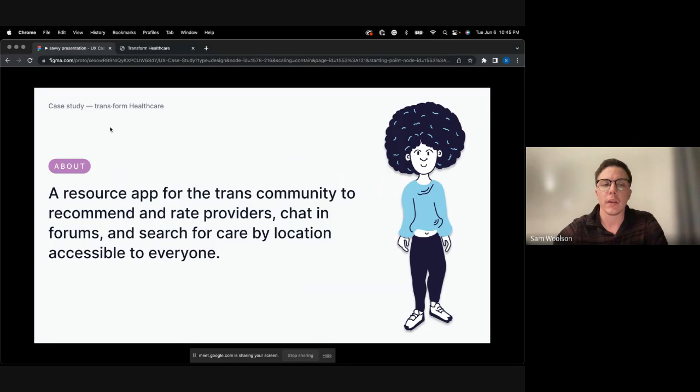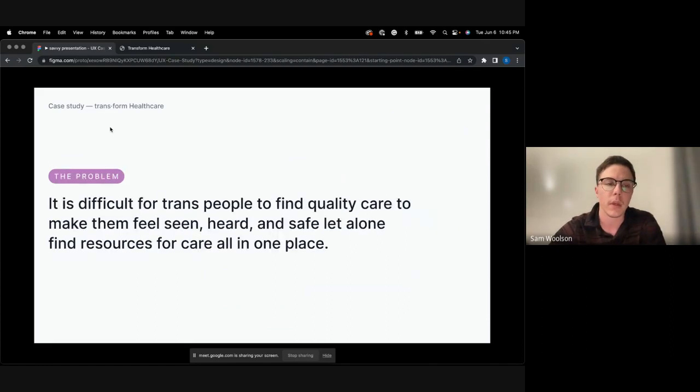Transform Healthcare is meant to be a single-page application or app as a resource for the trans community to recommend and rate providers, chat in forums, and search for care by location, accessible to everyone. The problem is that it's difficult for trans people to find quality care that makes them feel seen, heard, and safe, let alone find resources for care all in one place.